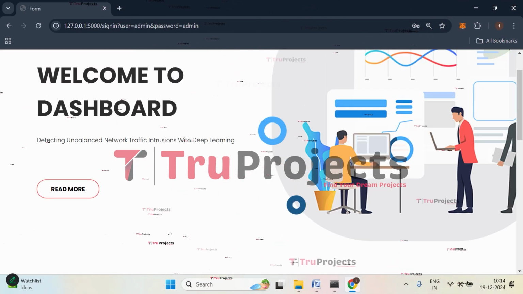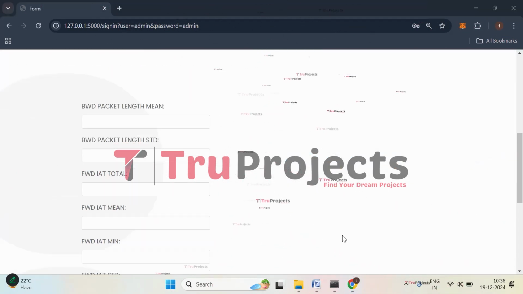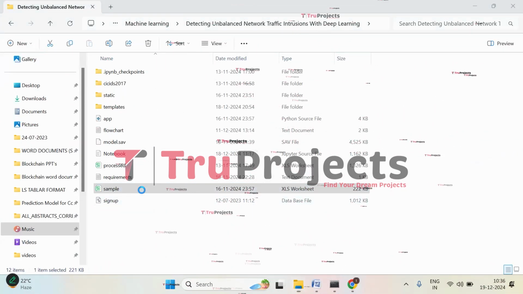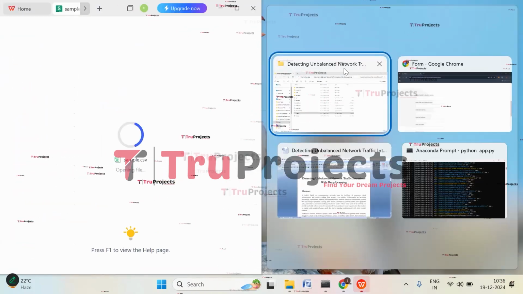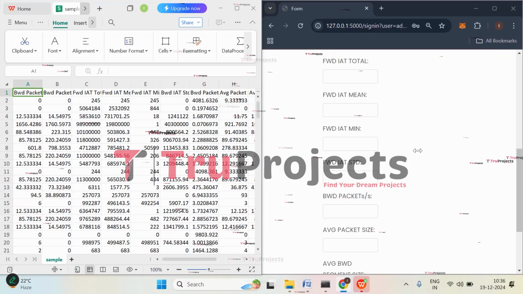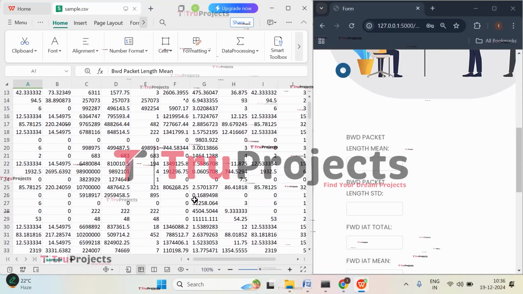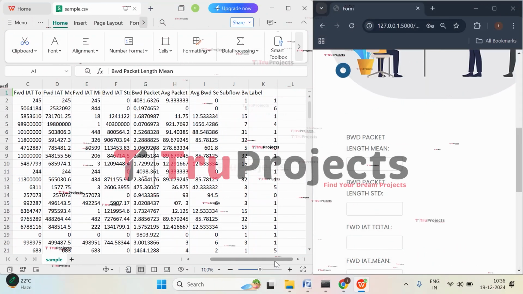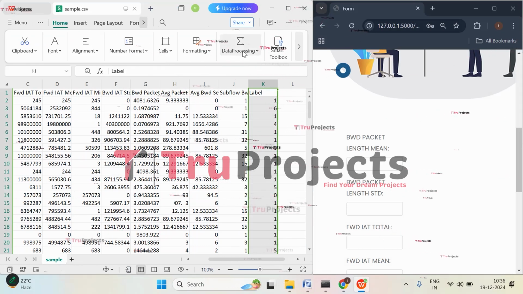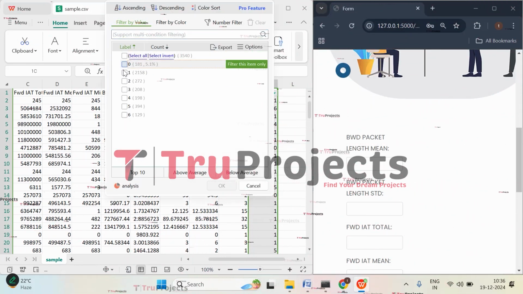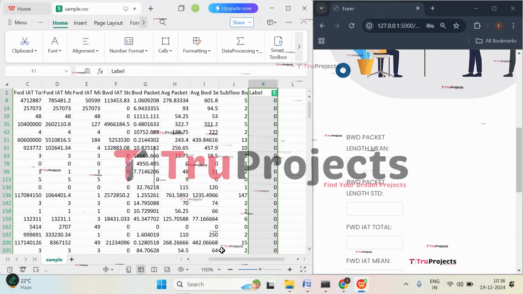Now we need to enter them. So for entering these parameters, we need to open the test cases that we have in the sample file. Let's open it. So these are the different test cases that we are using in this project to detect the intrusions. We have a total of 7 different classes that are being detected, that is, 7 different intrusions.